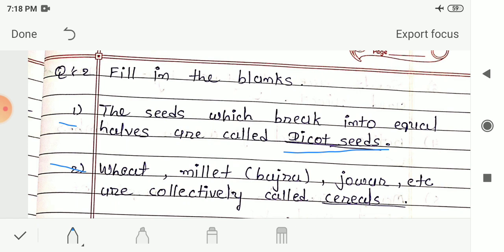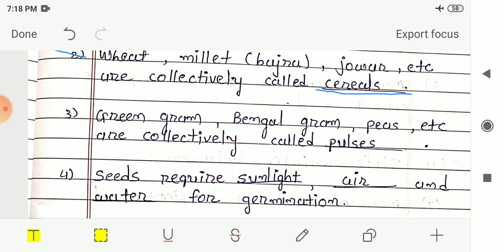Now next blank is wheat, millet, that means bajra, jowar, etc. are collectively called blank. So these all are the examples of cereals. So here your answer is cereals. This wheat, millet, jowar, etc. are collectively called cereals. The spelling of cereals is C-E-R-E-A-L-S, cereals.